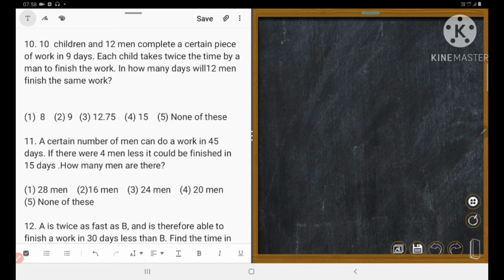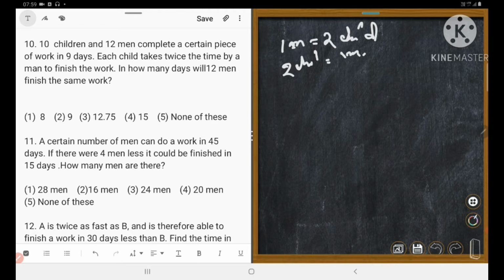So 2 children is equal to 1 man. Right? Could you understand?